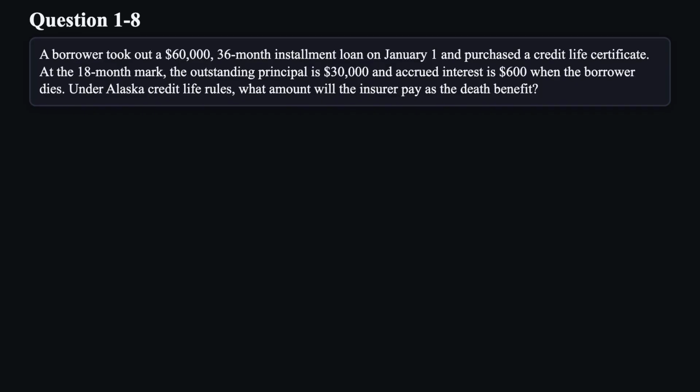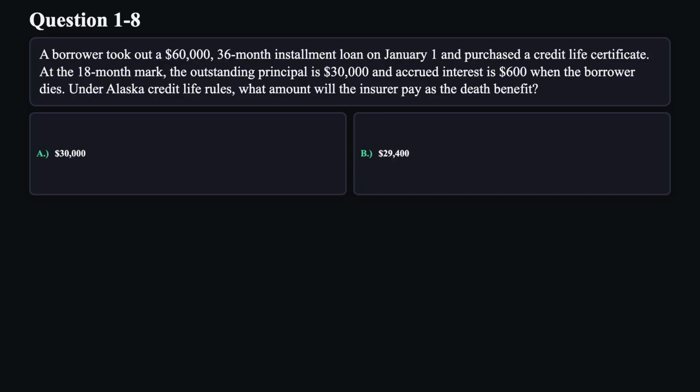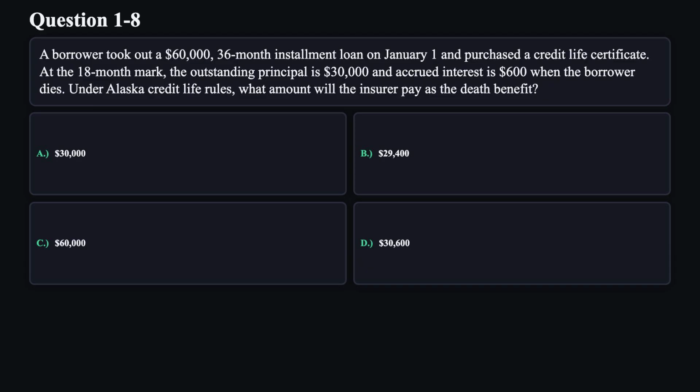Question 8. A borrower took out a $60,000 36-month installment loan on January 1st and purchased a credit life certificate. At the 18-month mark, the outstanding principal is $30,000, and accrued interest is $600 when the borrower dies. Under Alaska credit life rules, what amount will the insurer pay as the death benefit? A. $30,000. B. $29,400. C. $60,000. D. $30,600.